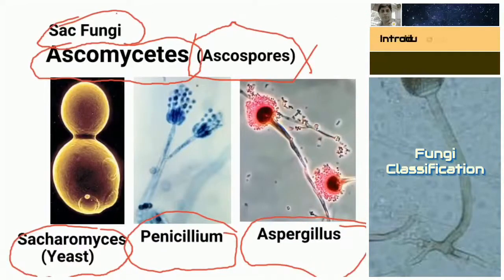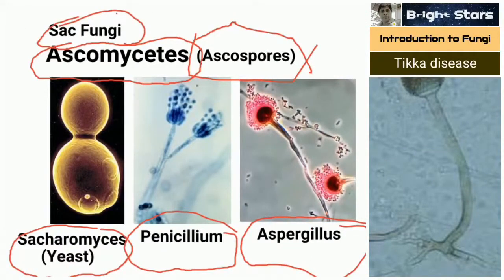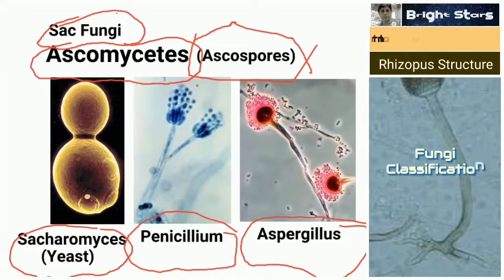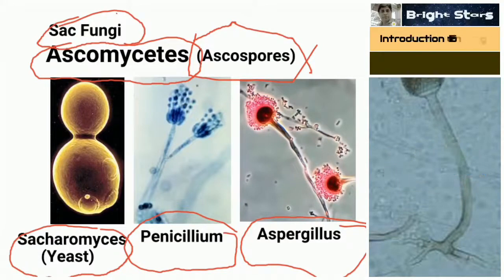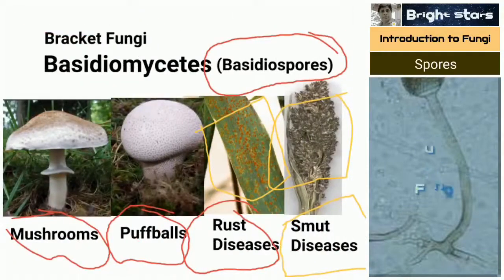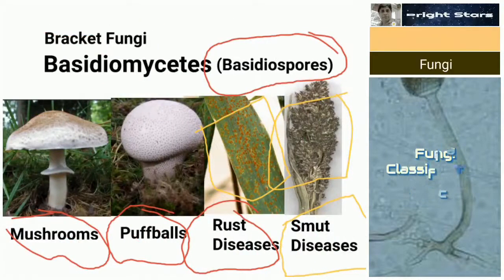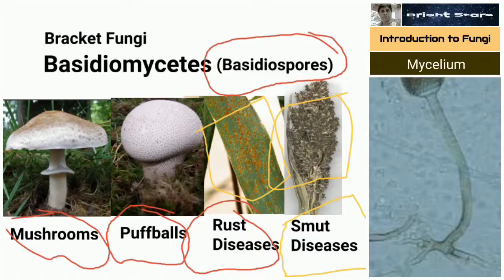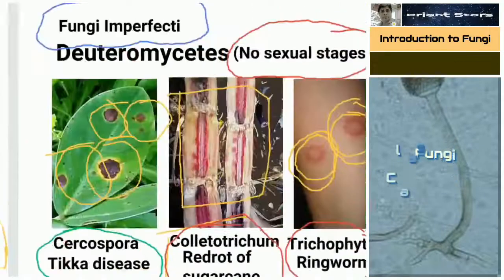Next one, sac fungi, ascomycetes, they produce ascospores. Example, Saccharomyces, common name yeast, Penicillium, Aspergillus. In the same way, bracket fungi, Basidiomycetes, they produce basidiospores. Example, mushrooms, puffballs, rust diseases and smut diseases.